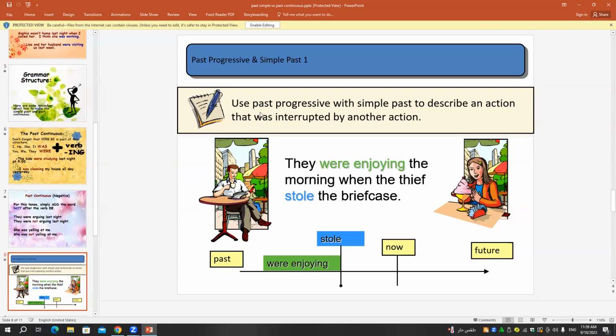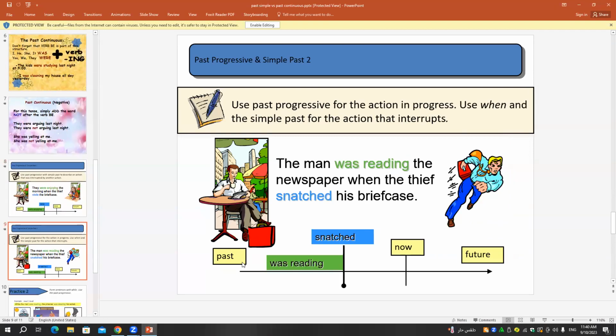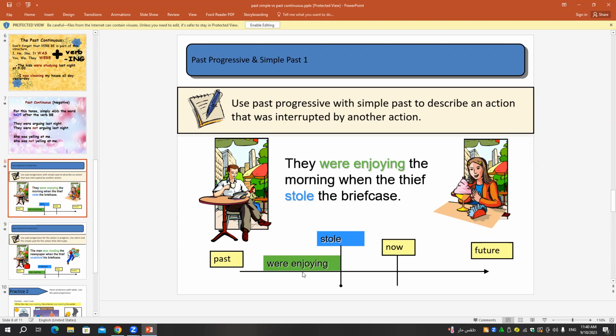Now, use the past continuous with the simple past to describe an action that was interrupted by another one. We have two people here. They were enjoying the morning when the thief stole the briefcase. Here we have the past, now, present and future.